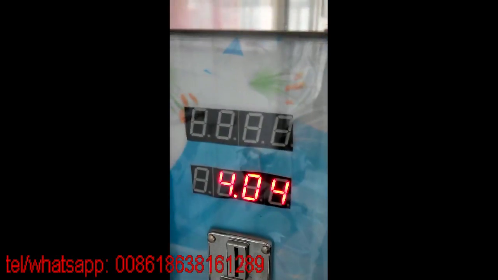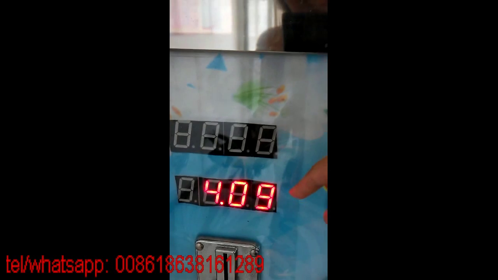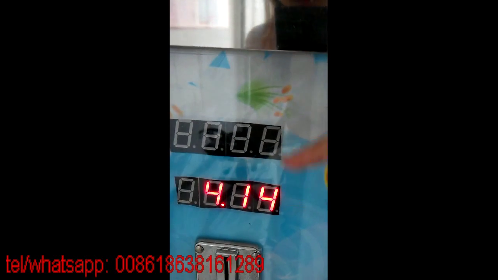And now press the second button, which means increase. When my colleague is pressing it constantly, we can see the number on the screen is also increasing at the same time.